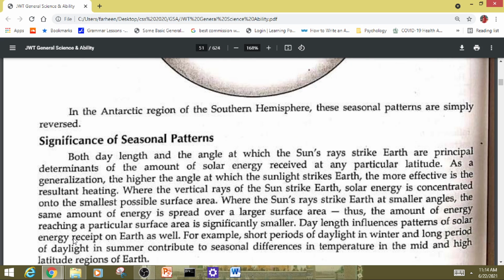Where the sun's rays strike Earth at smaller angles, the same amount of energy is spread over a larger surface area. Thus, the amount of energy reaching a particular surface area is significantly